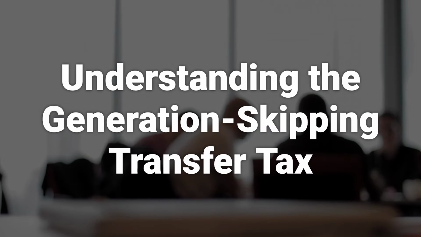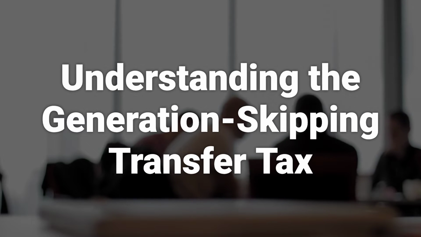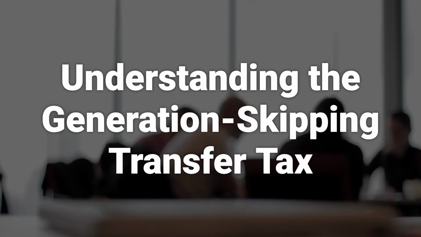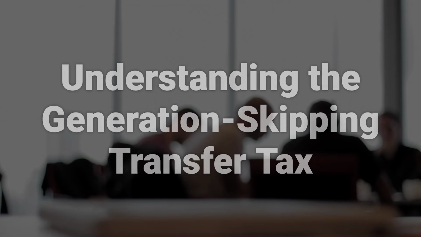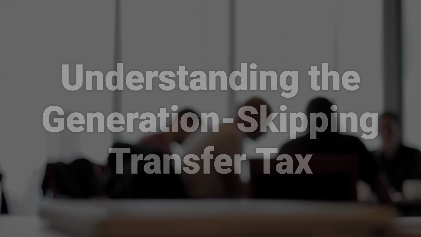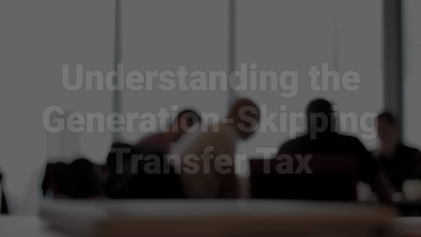Many people use a grandchild as a skip person, but a skip person does not have to be a family member. Any individual is eligible to receive a generation skipping transfer as long as they are at least 37.5 years younger than the transferor.